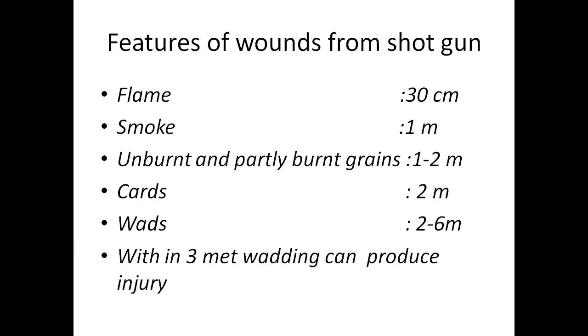Features of shotgun wounds. Flame will have the effect of 30 centimeters. So there will be burning and singeing of the hairs. Burning of hairs will be there. Singeing of hairs will be above 30 centimeters also, up to 45 centimeters. Smoke effect will be up to 1 meter. Unburnt and partly burnt grains will travel up to 1 to 2 meters. Cards travel up to 2 meters, and wads will travel up to 2 to 6 meters. And within 3 meters, wadding can produce injury. So wadding can produce a small, contusion-like injury up to 3 meters.